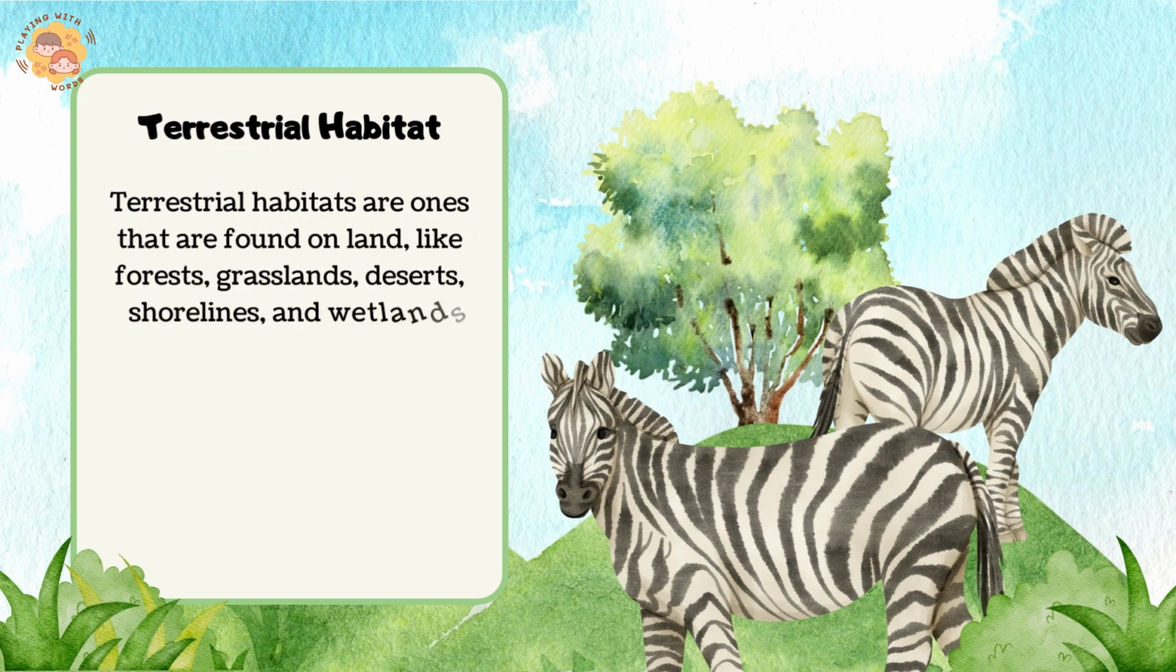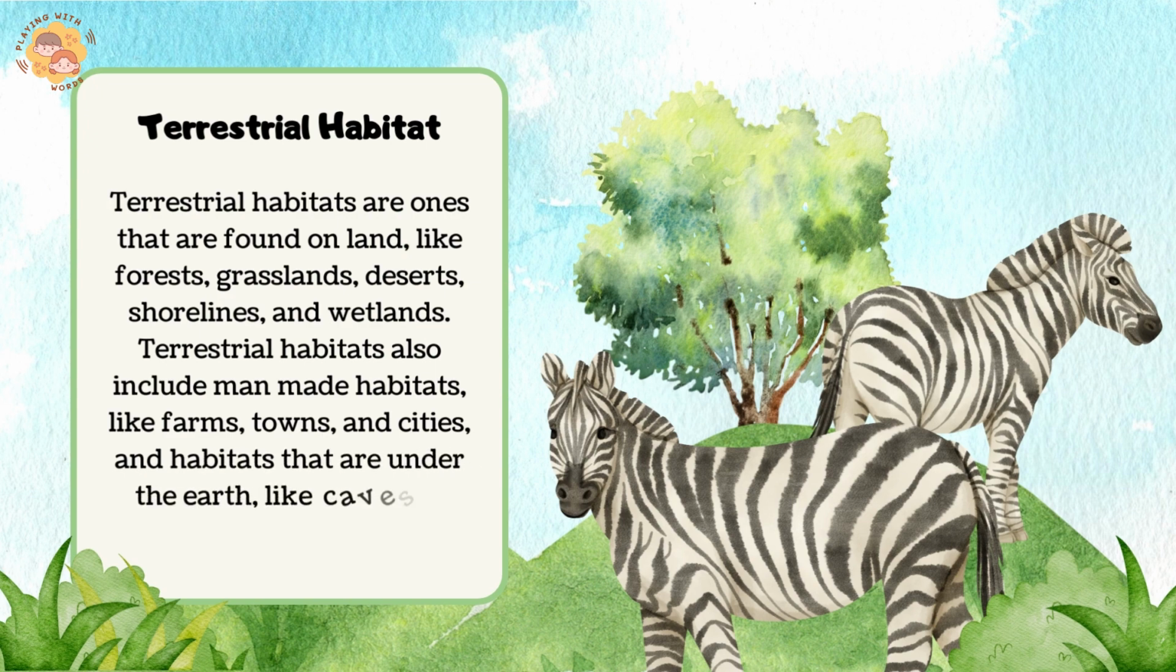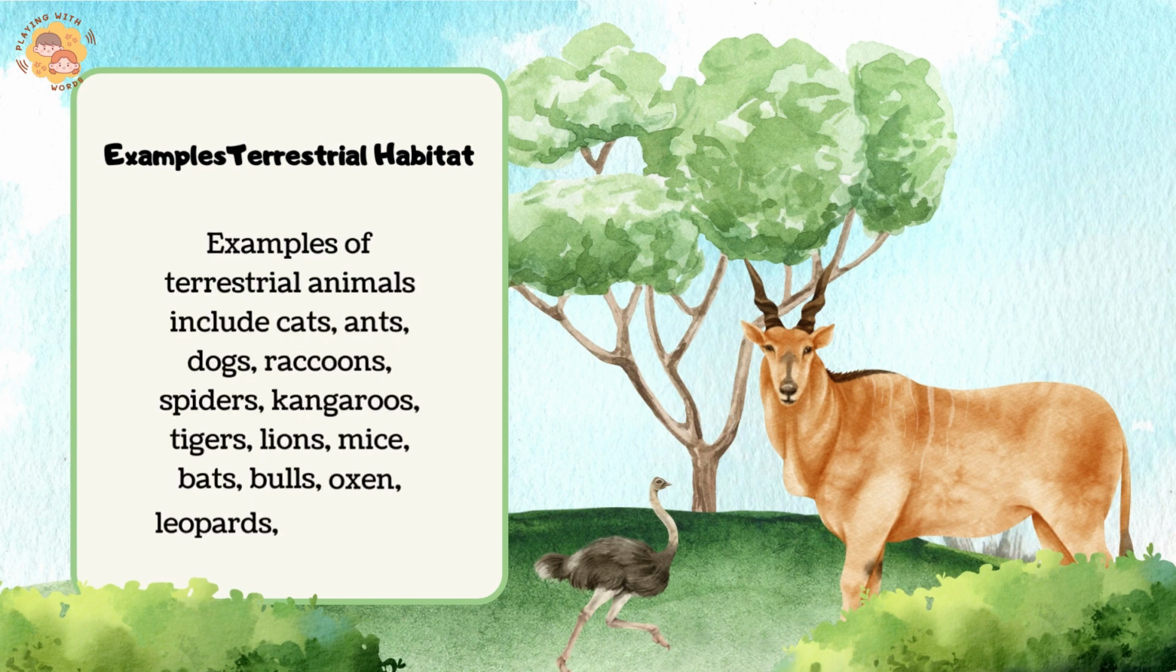Terrestrial habitat. Terrestrial habitats are ones that are found on land, like forests, grasslands, deserts, shorelines, and wetlands. Terrestrial habitats also include man-made habitats, like farms, towns, and cities, and habitats that are under the earth, like caves and mines.